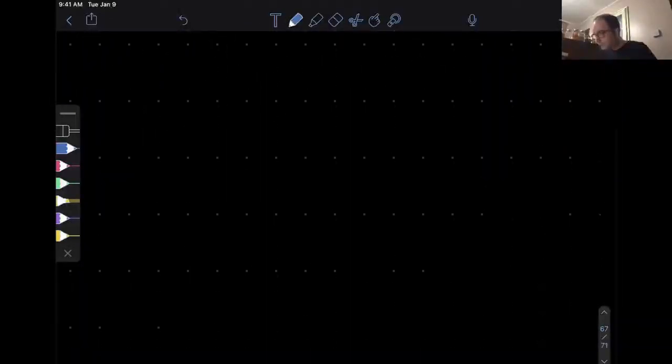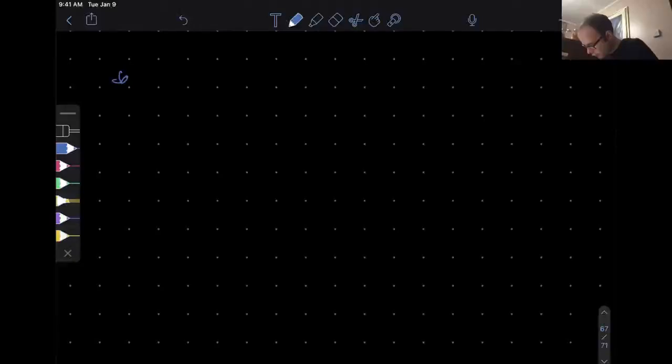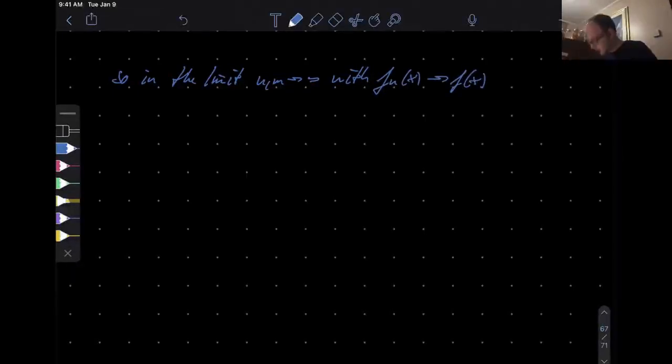And so in the limit n, m to infinity, using the pointwise convergence f_n(x) to f(x), we find that |f(x) minus f(y)| is less than epsilon when |x minus y| is less than delta.